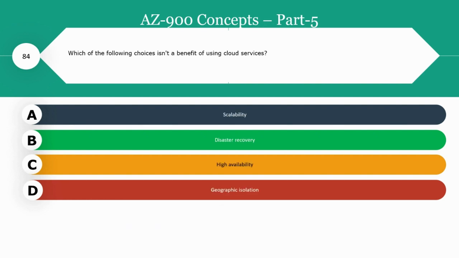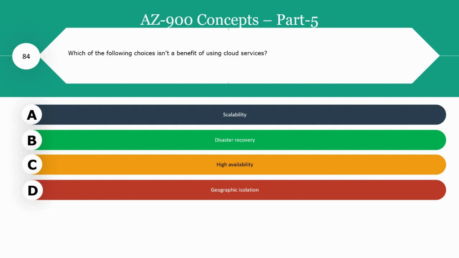Which of the following choices is not a benefit of using cloud services? Option A, scalability. Option B, disaster recovery. Option C, high availability. Option D, geographic location. Here, scalability, disaster recovery, high availability are the best benefits of cloud services, whereas D is the odd one.